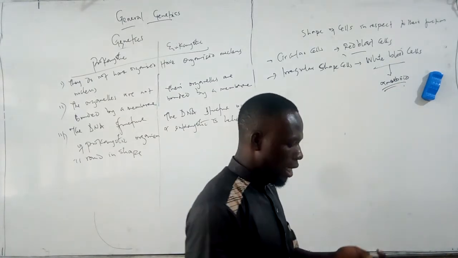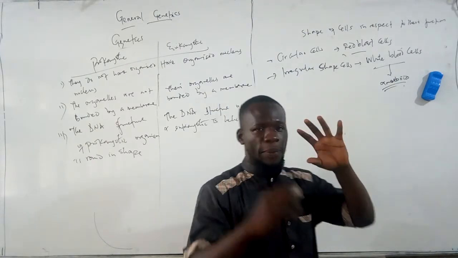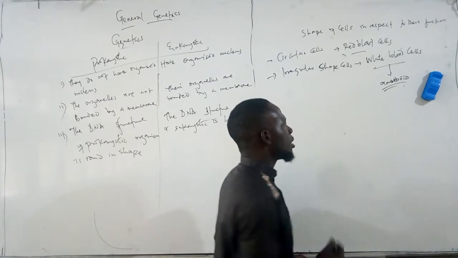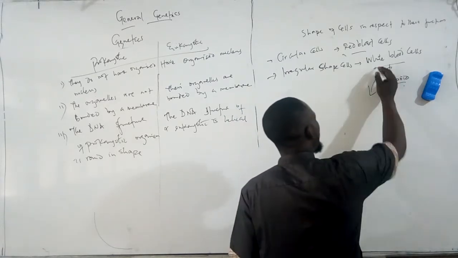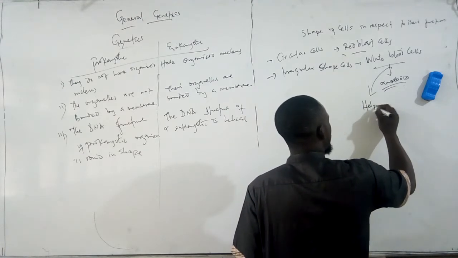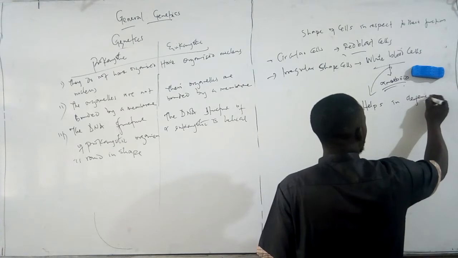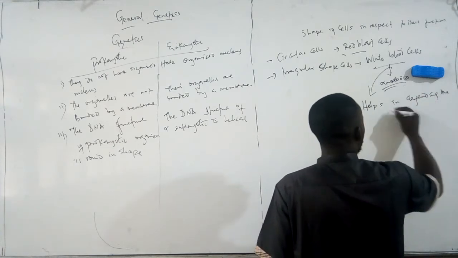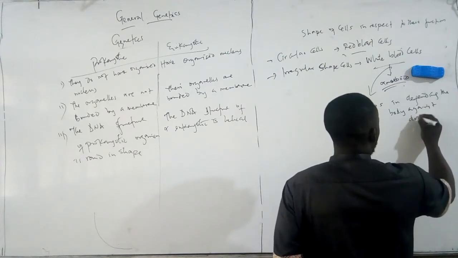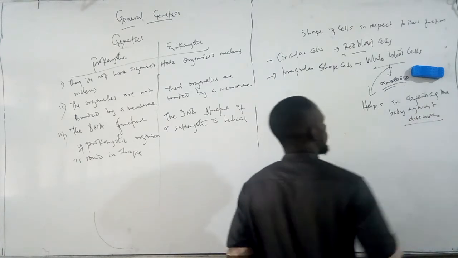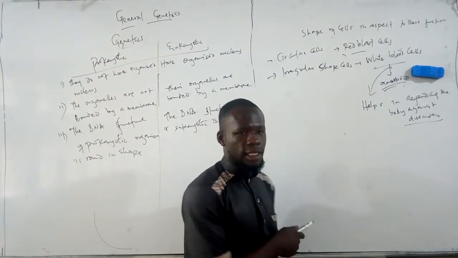So since the cell is amoeboid in shape, it will not have a particular shape, and this is because the white blood cell helps in defending the body against diseases.